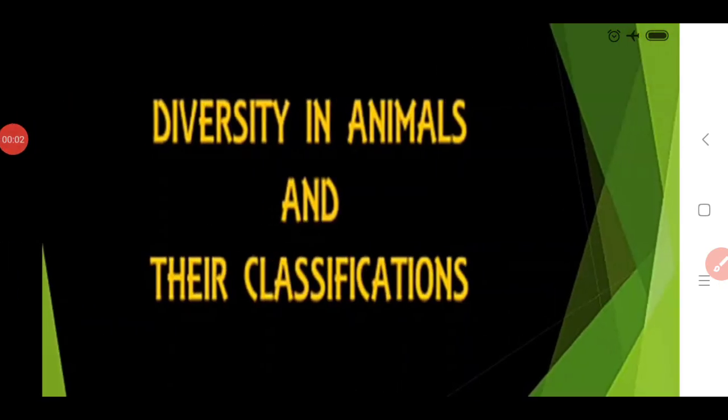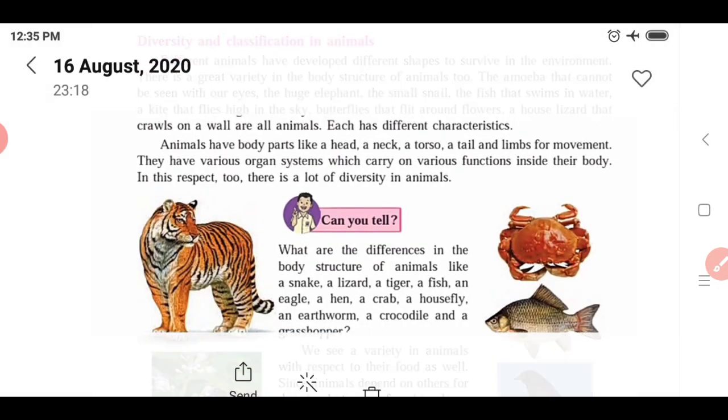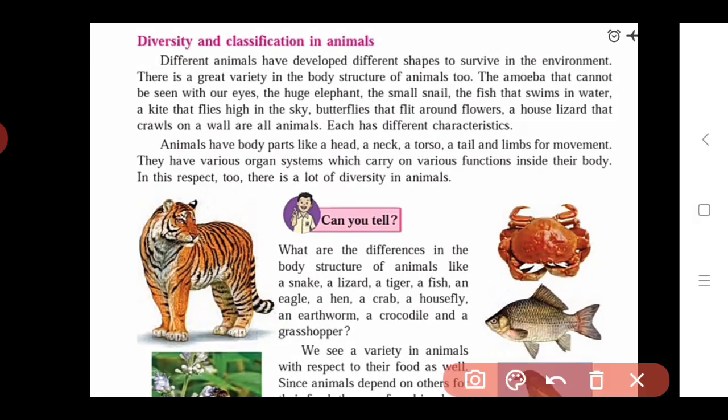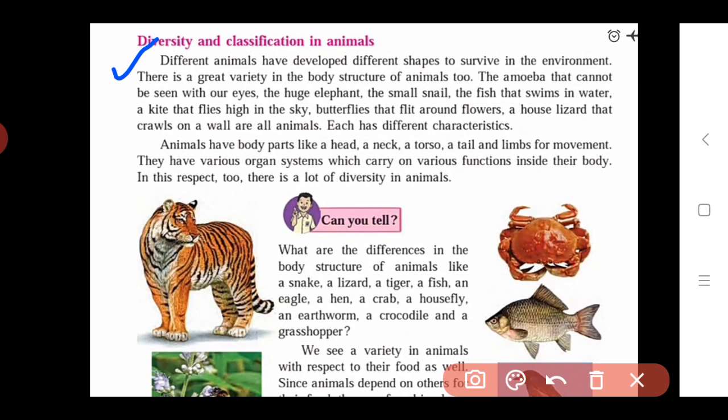So here we continue with the next point, that is the diversity in animals and their classification. The next point in your textbook is on page number 23. Here we start this point, the diversity and classification in animals.